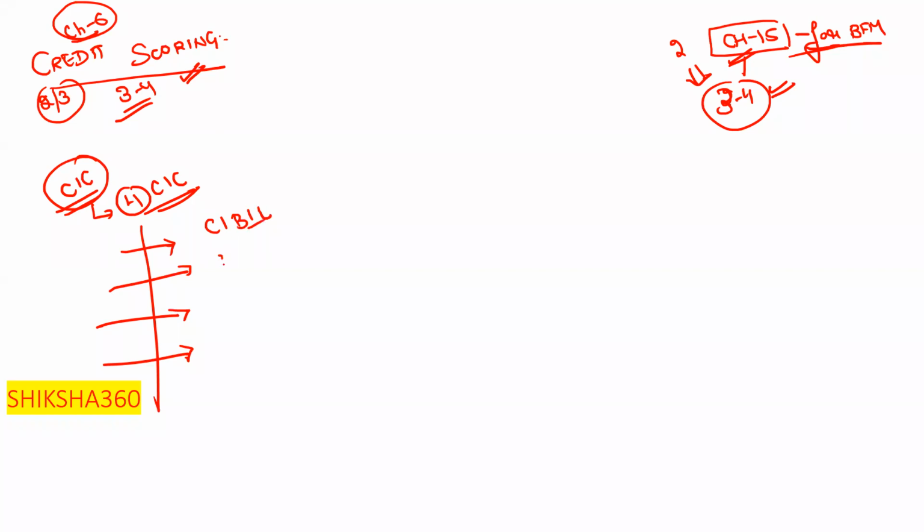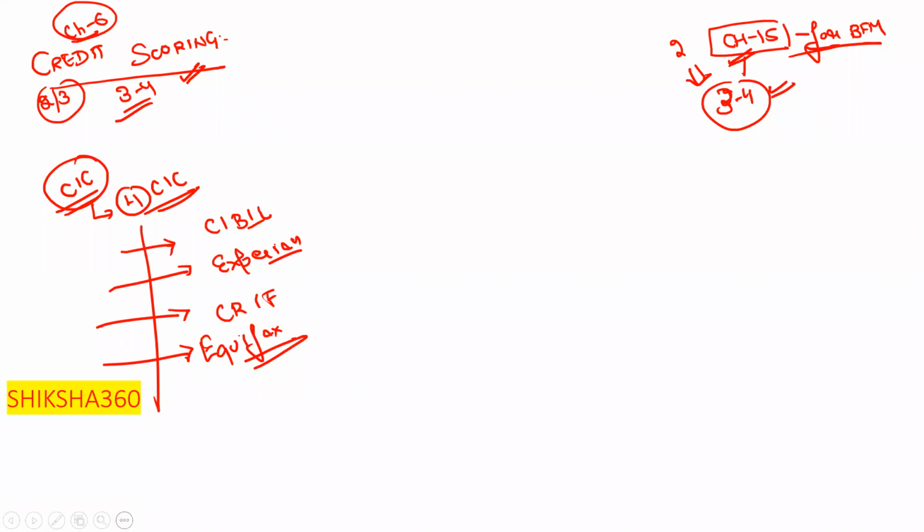The second one is Experian. The third one is CRIF. The fourth one is Equifax. These are the 4 credit information companies that are registered with, or certified by, the RBI. So you will definitely get these types of questions in the examination.